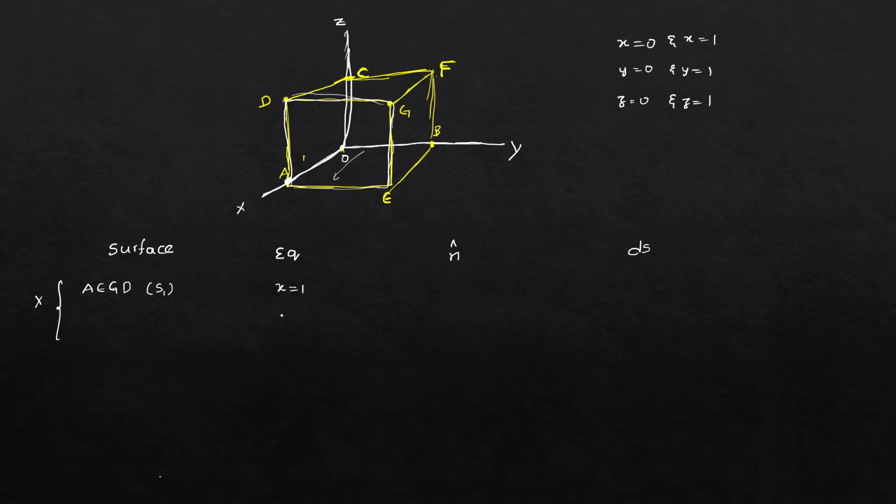Similarly, regarding x only, we get one more equation, that is x equal to 0, since we have two limits, x equal to 0 and x equal to 1. X equal to 1 is the plane lying at a distance of 1 from the origin, that is AEGD. Now the plane which is at 0, at the origin, parallel to AEGD, is OBFC. Listen carefully and see carefully. OBFC.